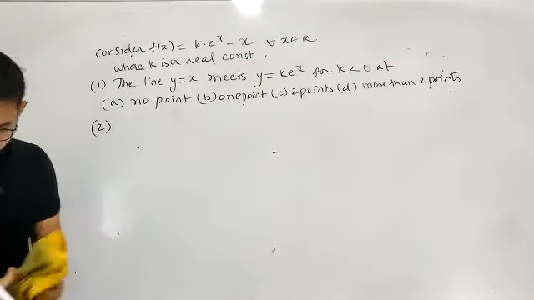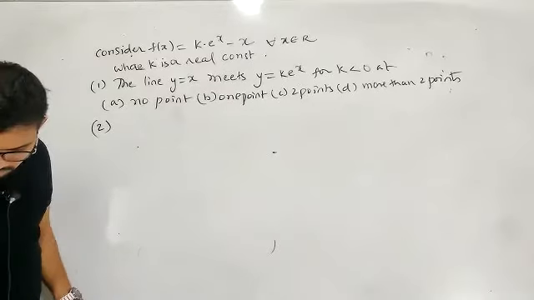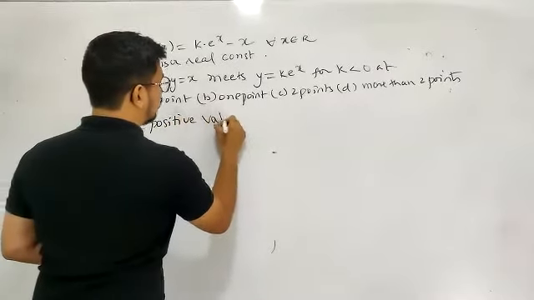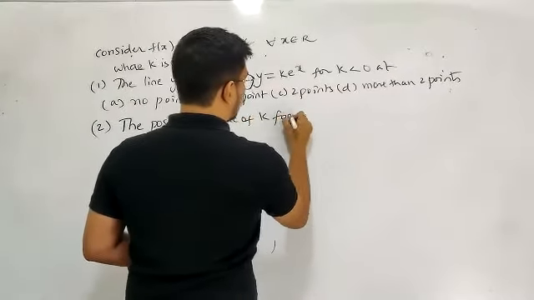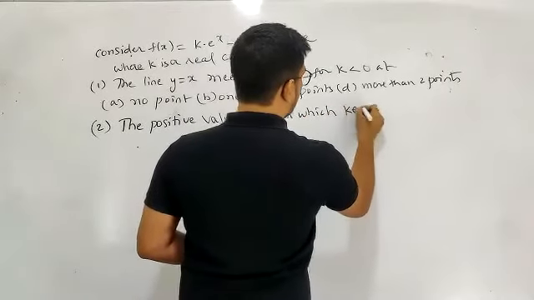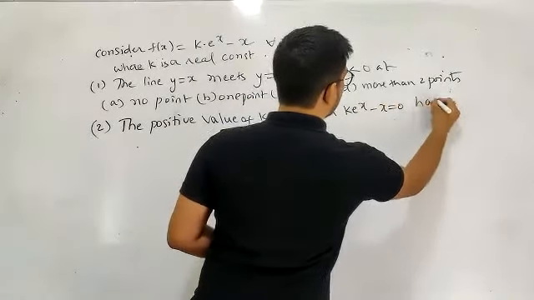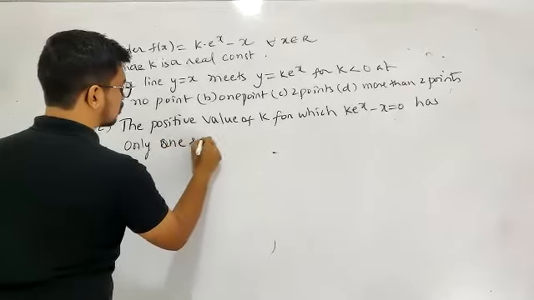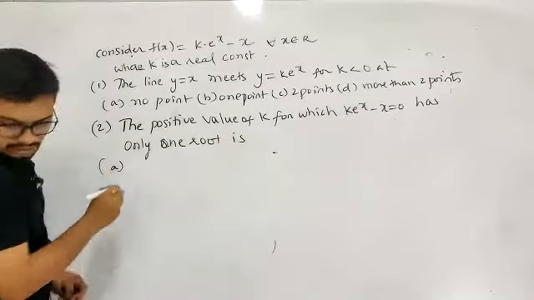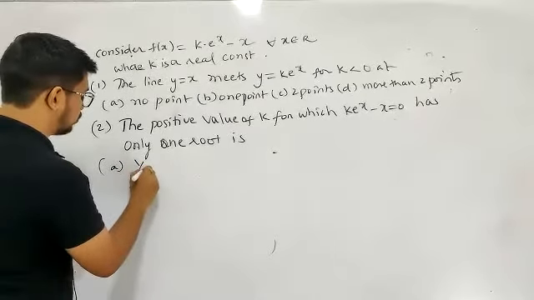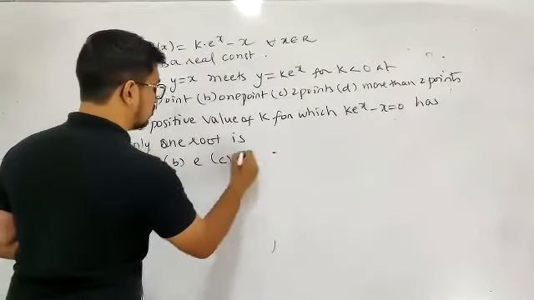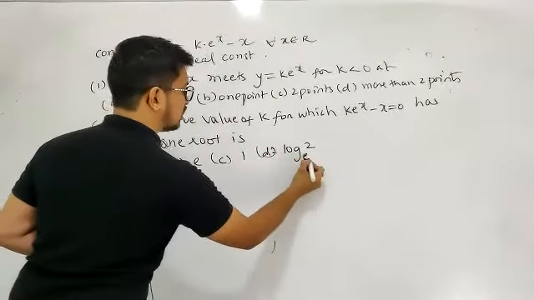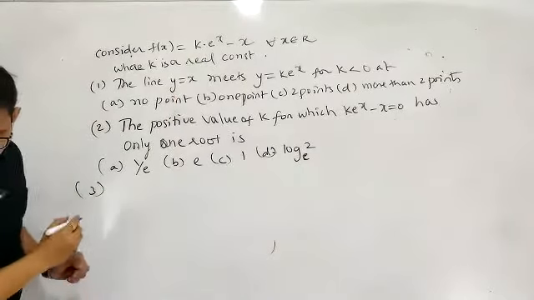Second, the positive value of k for which k into e power x minus x is equal to 0 has only one root is, options are something like this: 1 by e, 1, log 2 to the base e. Options are these things. 3. This is a very, very different question.